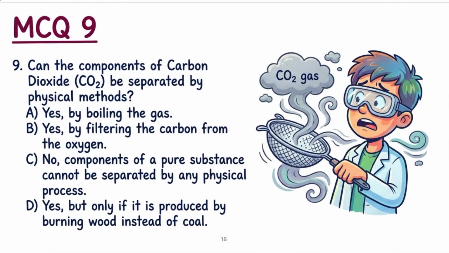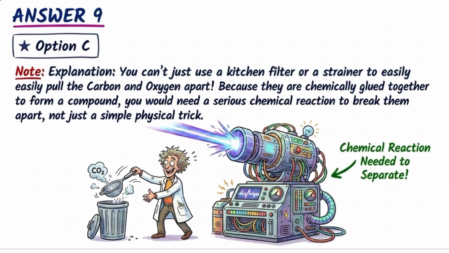Now question number 9. Can the components of carbon dioxide be separated by a physical method? The answer is no. Because carbon dioxide is a compound and the components of a compound cannot be separated by physical methods. It is a type of pure substance, and the components of a pure substance cannot be separated by any physical method. So the correct answer is C. Explanation: you can pause this video and go through the explanation.